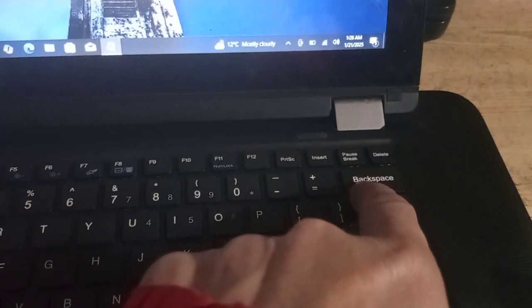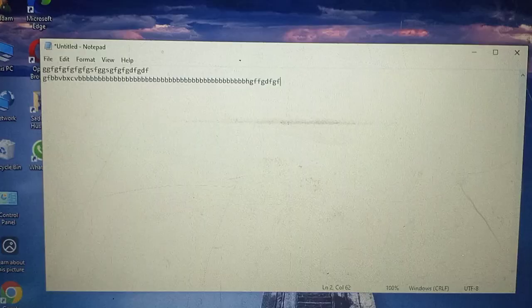What is the problem? The only backspace key is short. That's why when you press any key from this row, it will start automatically deleting all this content. Now see, I will press any other key, 4.